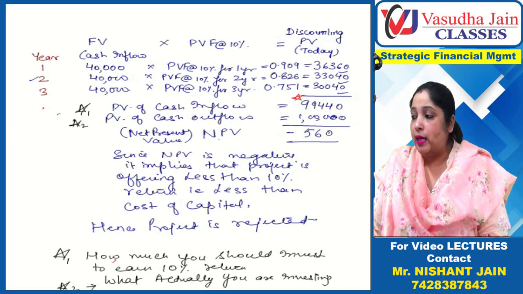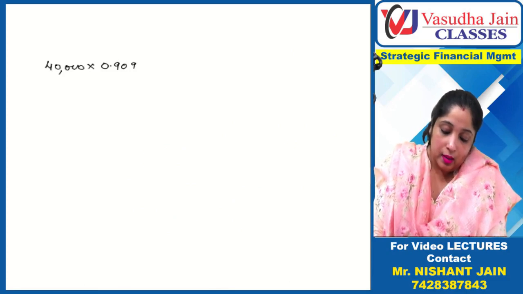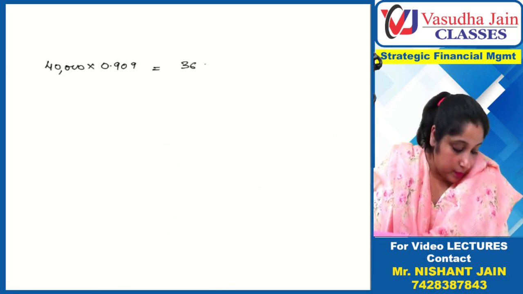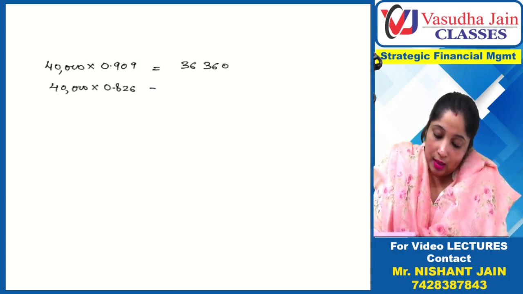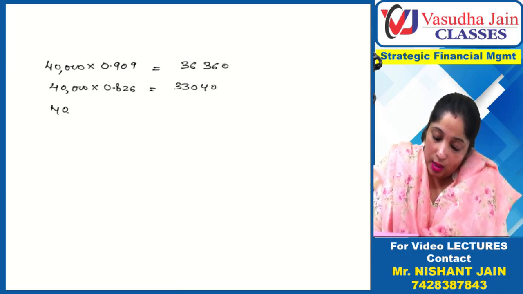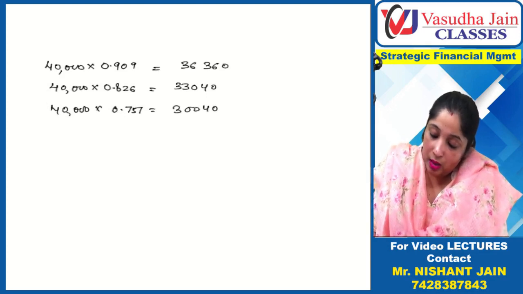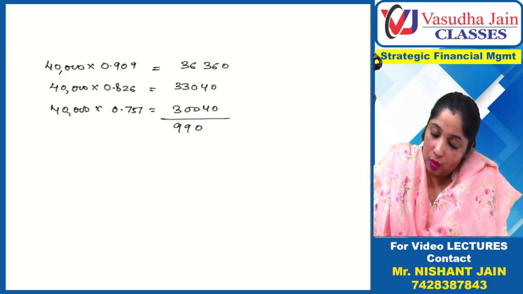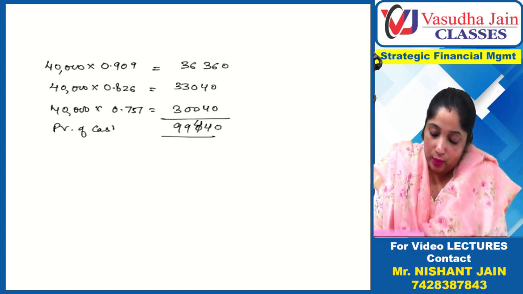So I want to write this again on a piece of paper. See, 40,000 into 0.909 was coming out to be 36,360. Then 40,000 into 0.826 was coming out to be 33,040. Then 40,000 into 0.751 is coming out to be 30,040. So the total was coming to 99,440, and this was the present value of cash inflows.